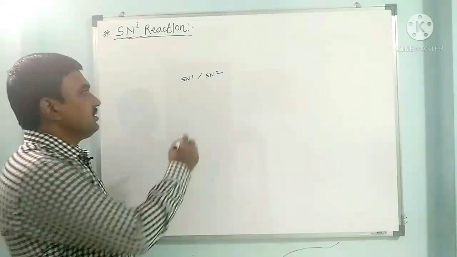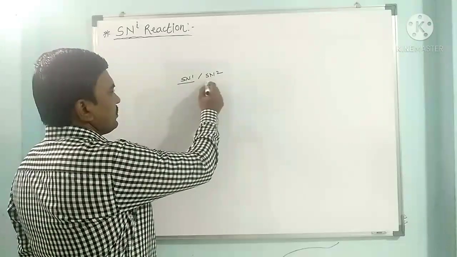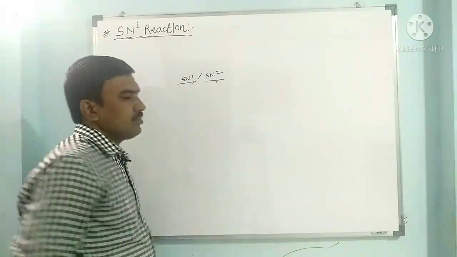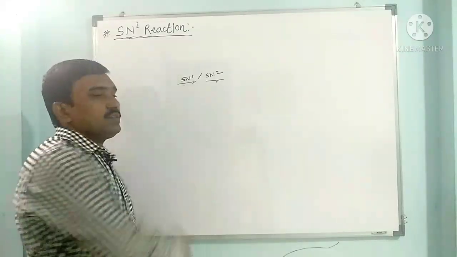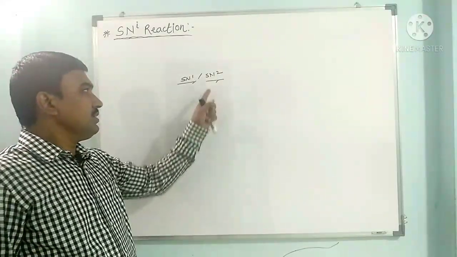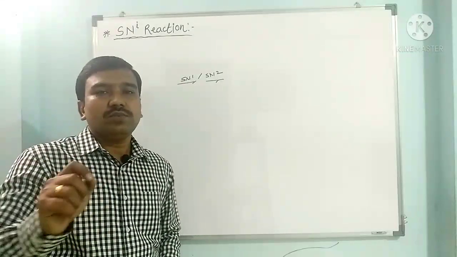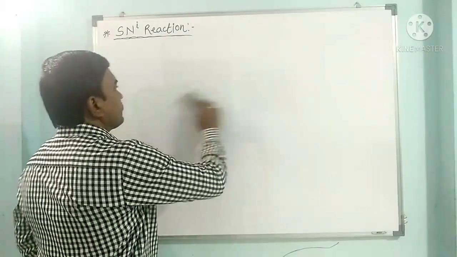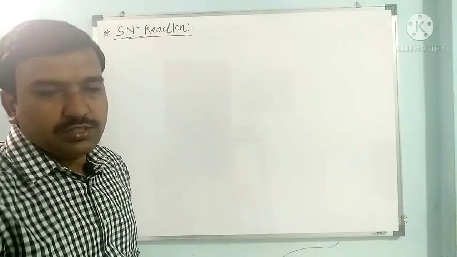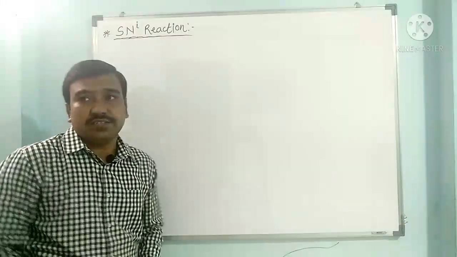So these are the other nucleophilic substitutions. This one is unimolecular, this one is bimolecular nucleophilic substitution, in which we have seen SN1 gives racemization and SN2 gives inversion of configuration in the product. Now today we have to see the internal nucleophilic substitution, that is the SNi reaction.